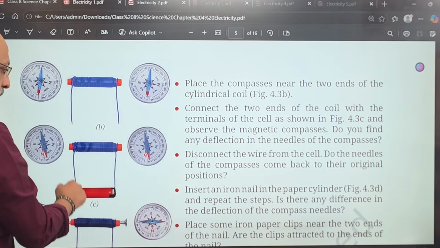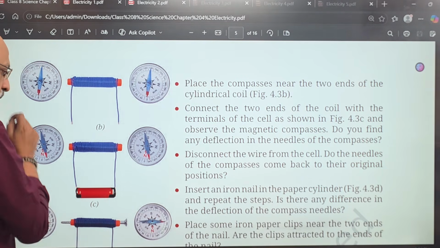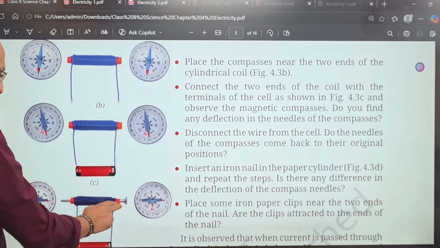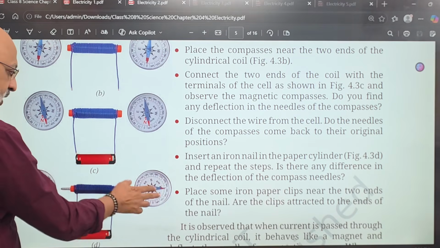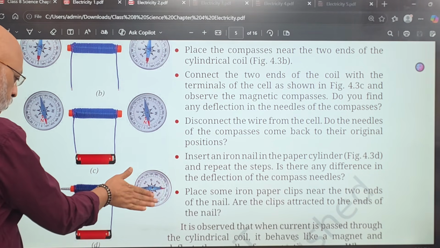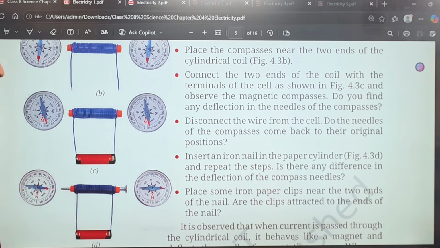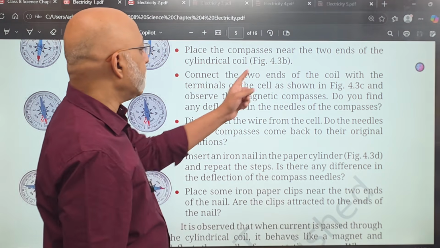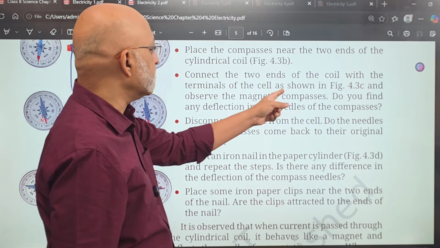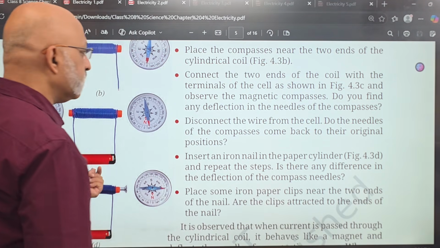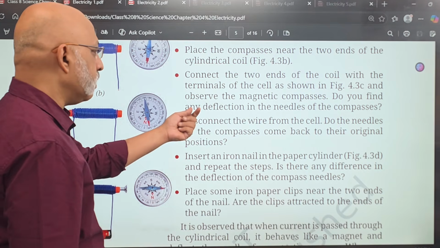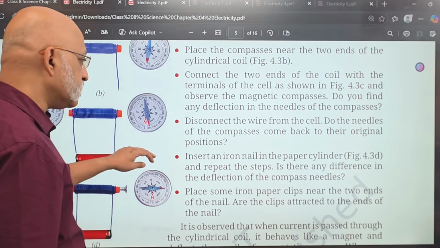So when you complete the circuit, you will realize that they start deflecting. You see from here, they have moved to this side, right? Connect the two ends of the coil with the terminals of the cell as shown in figure 4.3c and observe the magnetic compass. Do you see any deflection? Again, you will see deflection.